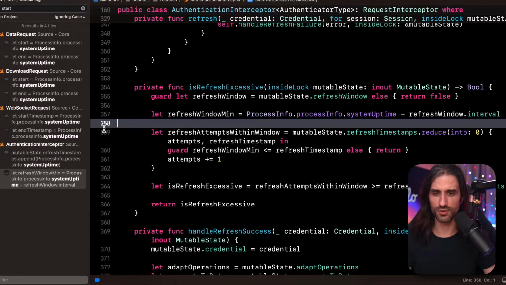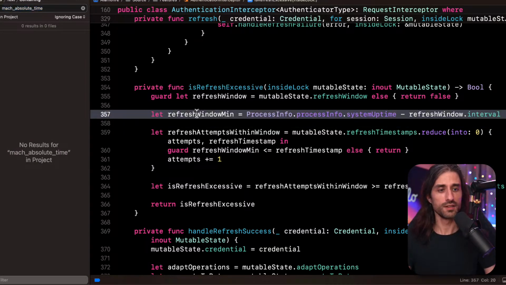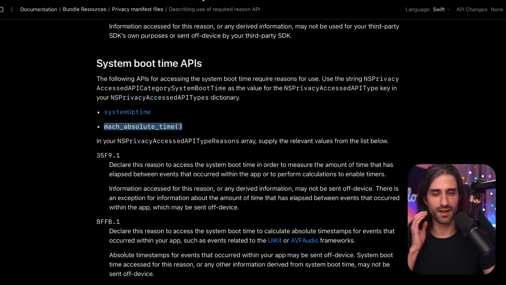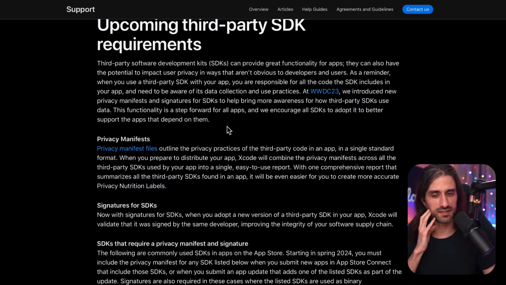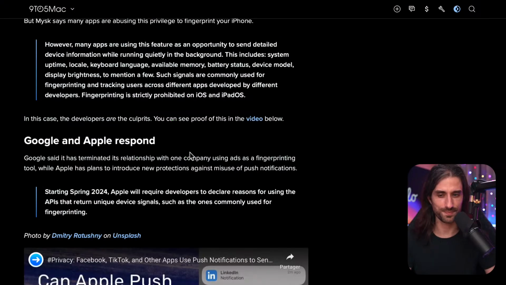And let's see if they use this other API. So Mac Absolute Time, no, they don't use it. So at least Alamofire seems to provide a valid privacy manifest, and you can see that they still had one API that they had to declare. You can also see that without this file making information available to developers, what were the chances that you would have been aware that Alamofire was doing this and you would have reported it correctly? I think it was pretty close to 0, let's be honest.